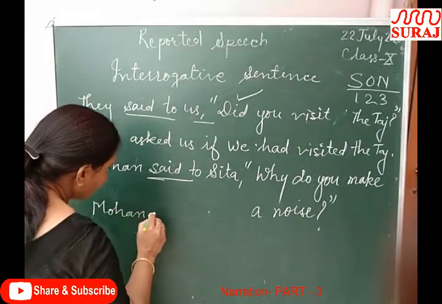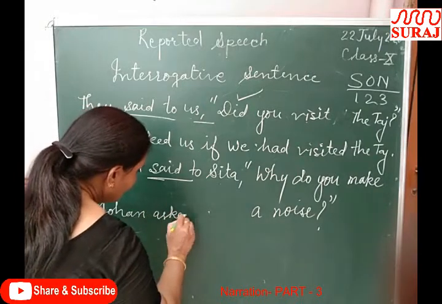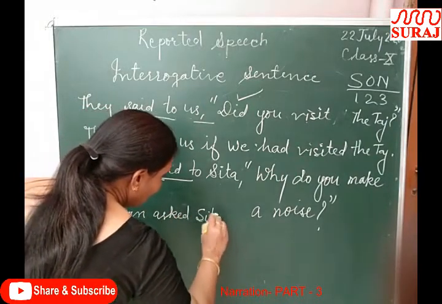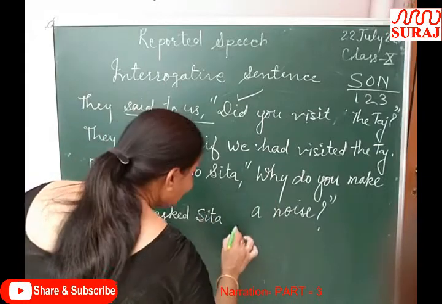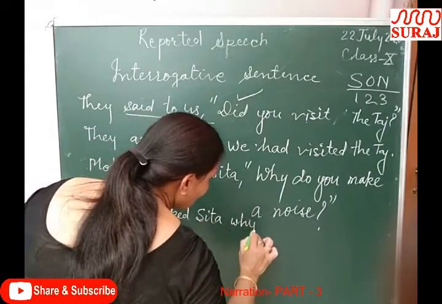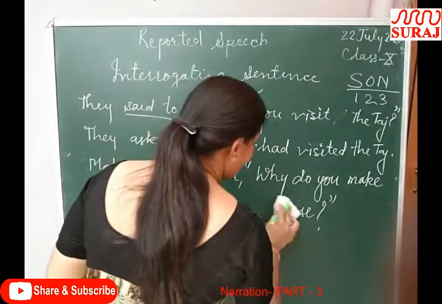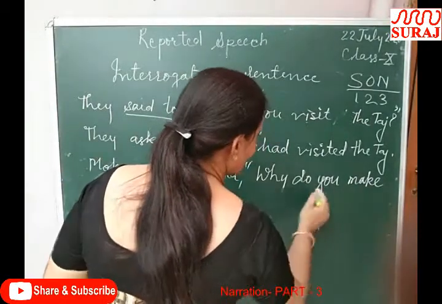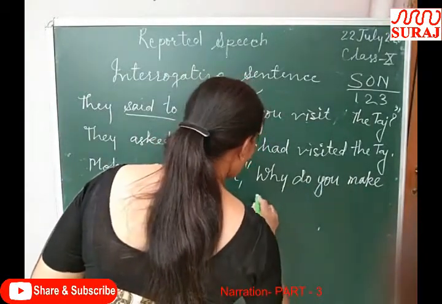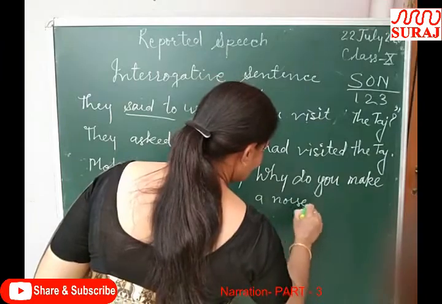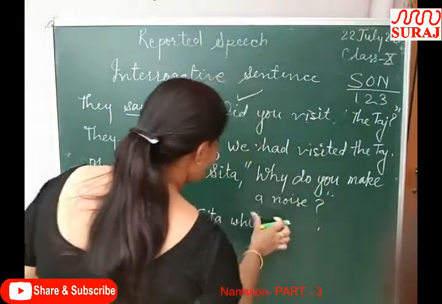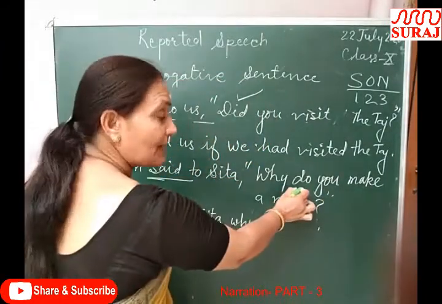Mohan asked Sita, the comma will be replaced by the same word, why. Do is a time word.